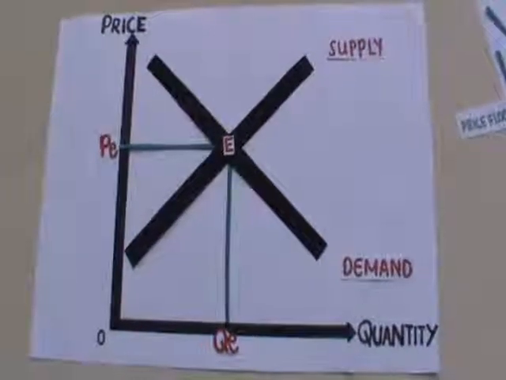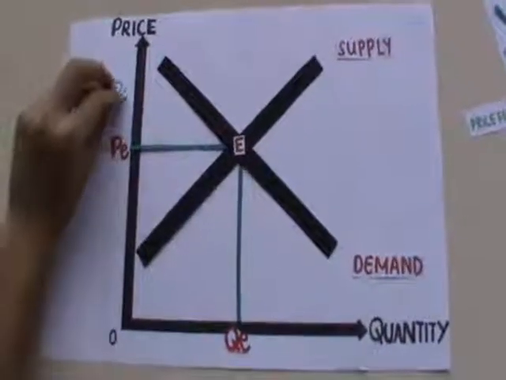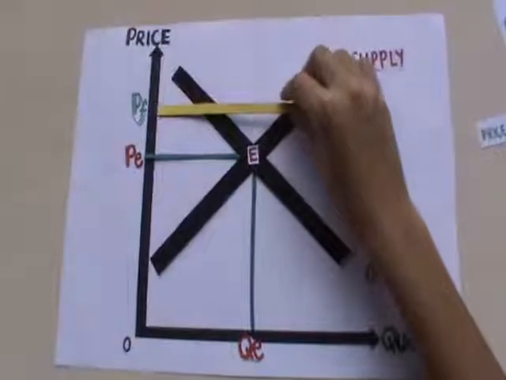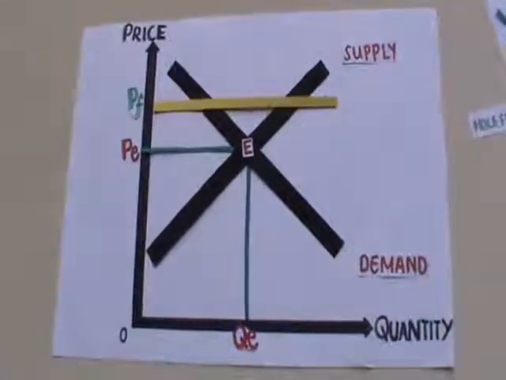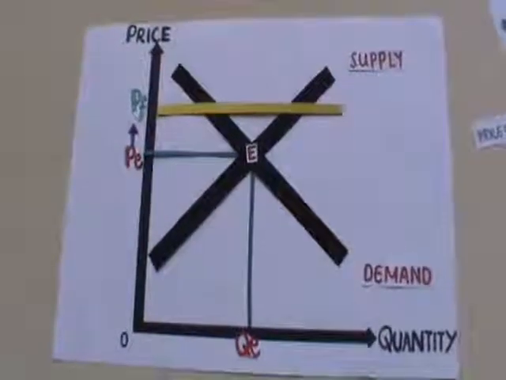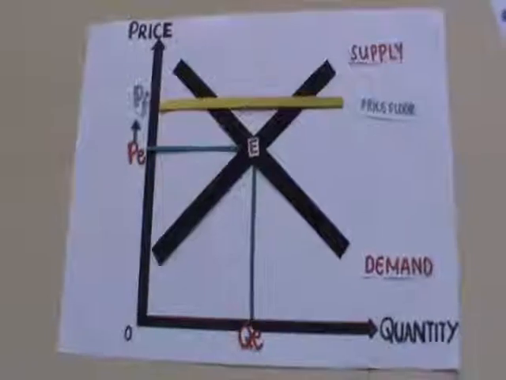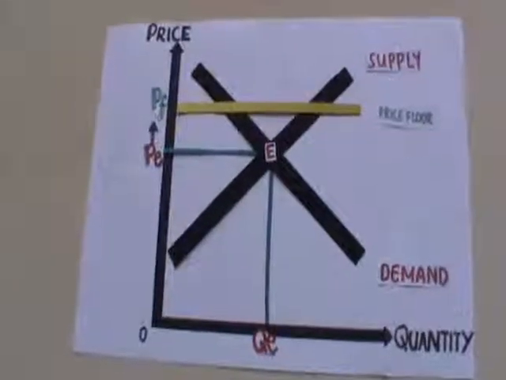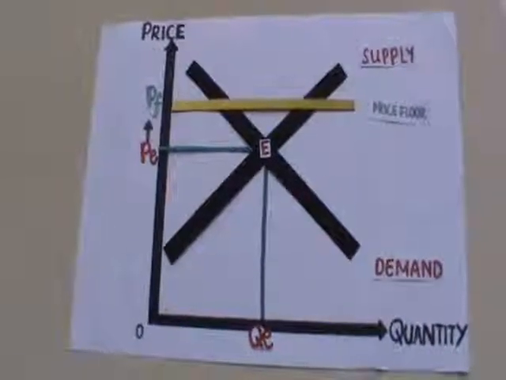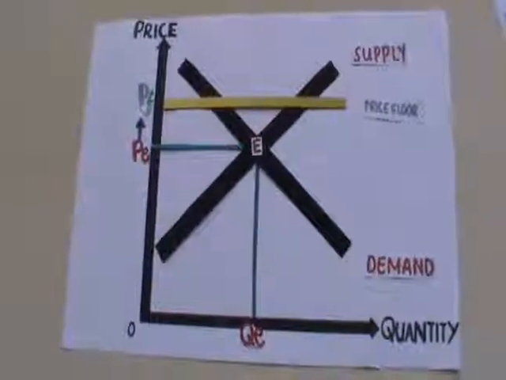This is the initial market in equilibrium. When the minimum price, PF, is imposed above the equilibrium price, PE, it increases the price of the good to consumers. For instance, in the market for an agricultural crop, minimum price will help to maintain the incomes of farmers as the sale of crops below market price, PF, is prevented.